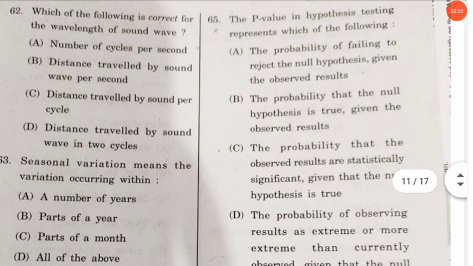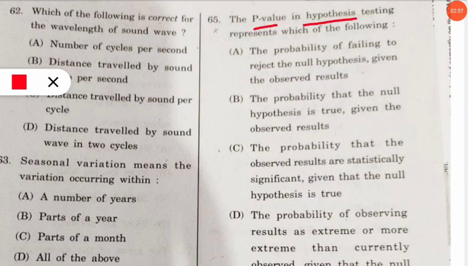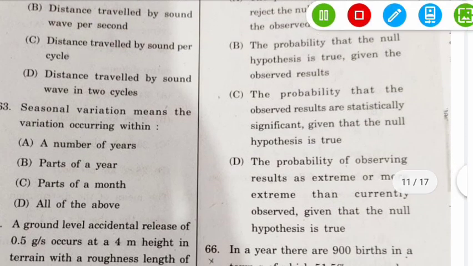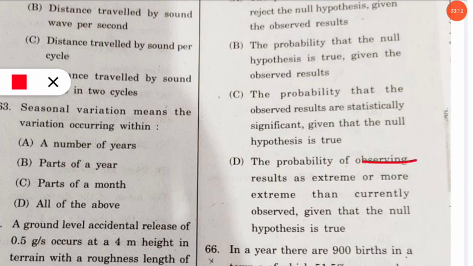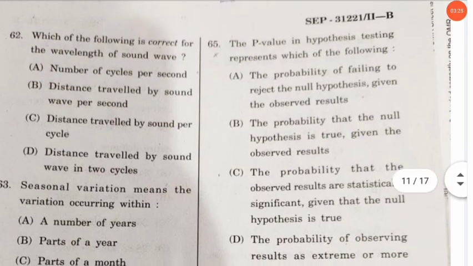Question number 65 is the p value in hypothesis. Yes, it is also important in statistics. The question is asking, the p value in hypothesis testing represents which of the following? And here the p value in hypothesis testing represents option number D, that is it represents the probability of observing the results as extreme or more extreme than currently observed, given that the null hypothesis is true. So this is the definition, so you should note down this is the p value in hypothesis testing.